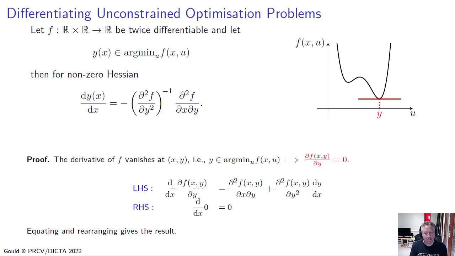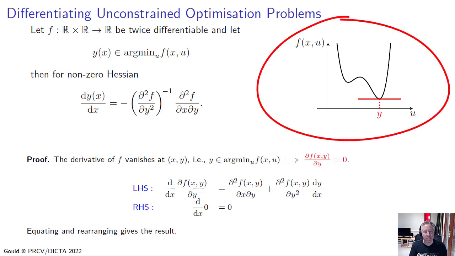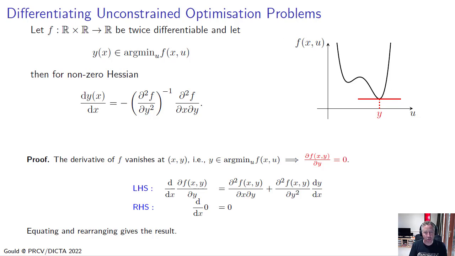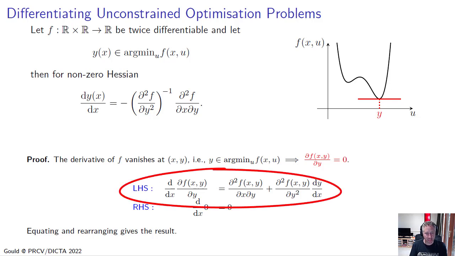Okay, the proof of this result is fairly straightforward. So we know that for an unconstrained minimization problem, the derivative of that objective vanishes at the solution. So the derivative of f with respect to y is equal to 0 at the solution. And now we can differentiate the left-hand side of that equation with respect to x.